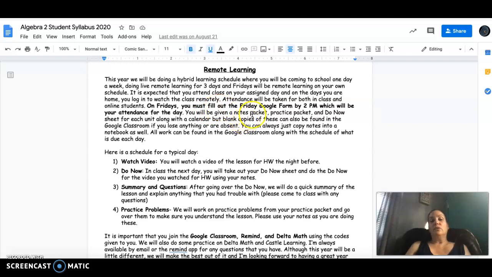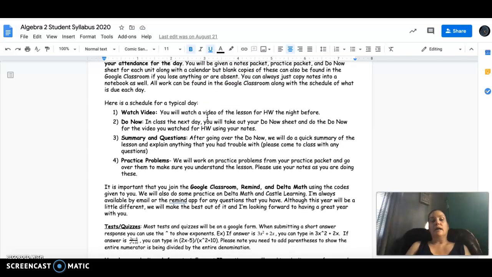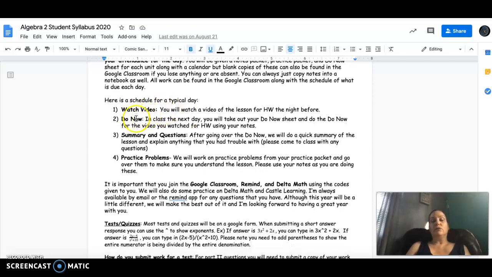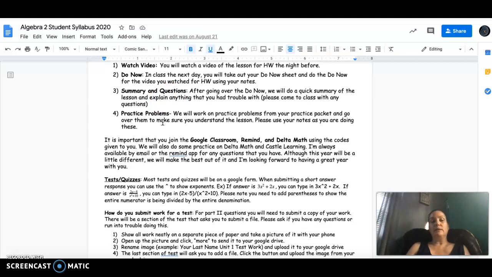As I already showed you, all the notes, the practice, and the do-nows, everything is in the Google Classroom. They don't need to print it. If they want to print it, they can, but they can do all work just right in a notebook. That's perfectly fine. A schedule of a typical day, which I already mentioned: watching the video for homework, doing the do now, and sort of emphasizing any key points that we need to, and then practicing. I think practicing in math is really the key to making sure that you understand how to do the concept